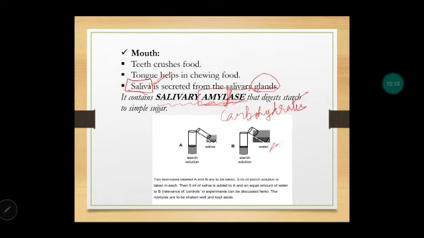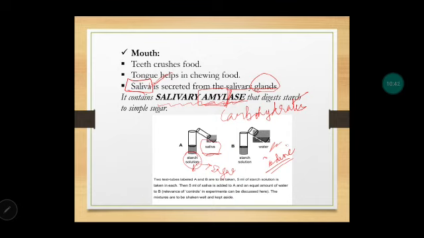Now we have to actually check what saliva does to starch. This is the activity to show that in the presence of saliva, starch will be degraded into simple sugar, right? Fine. So this we have to prove by this activity. How will we do it? First we take test tube A, put saliva and starch. We take test tube B, put water and starch. Now after some time, we add iodine solution to both these test tubes.